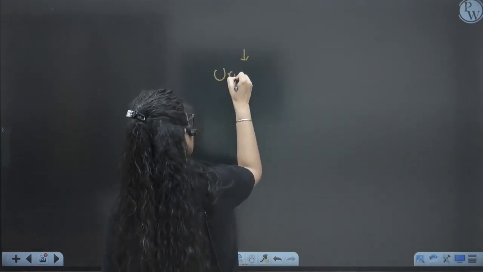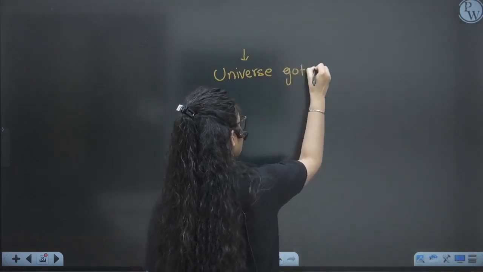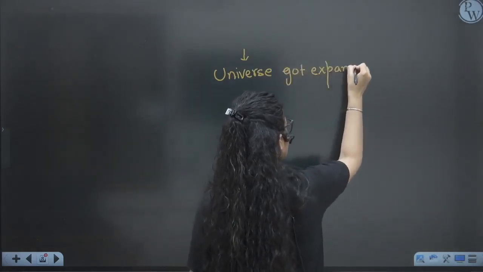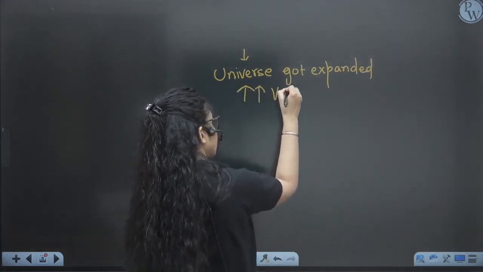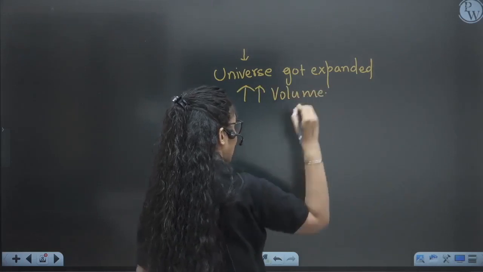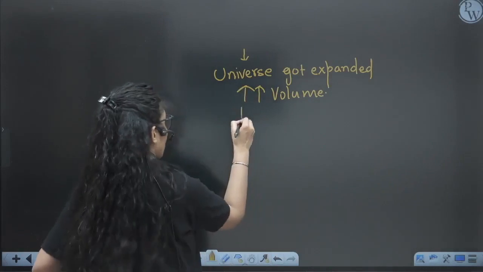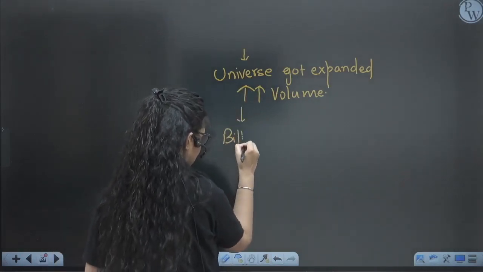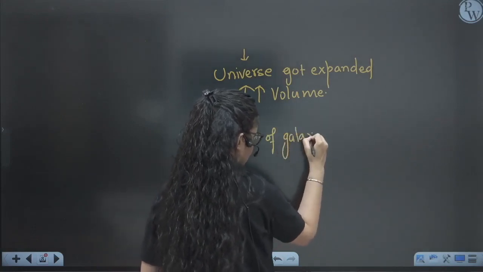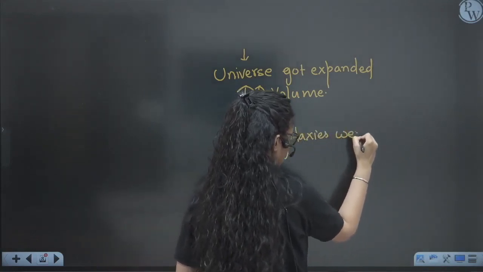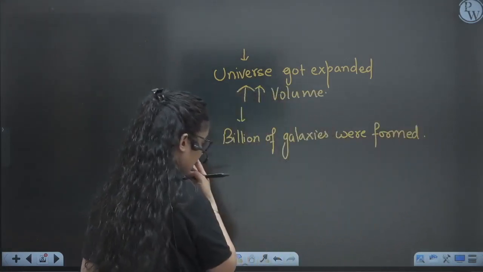After that, the universe expanded, and its volume increased a lot, and billions of galaxies were formed. Billions of galaxies were formed, right? This is something which you have to remember.